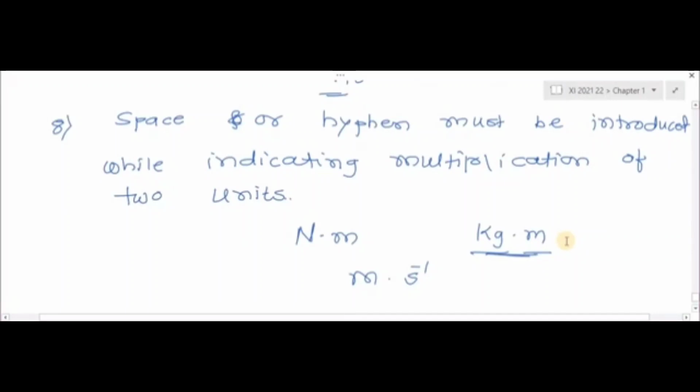The eighth rule is that a space or hyphen must be used while indicating multiplication of two units. If we write two units multiplied, then we have to use a space or hyphen for indicating the multiplication of two units. So here are the 8 rules, 8 conventions which we have to use while writing the unit of any physical quantity, whether that quantity is a fundamental quantity, derived quantity or supplementary unit.